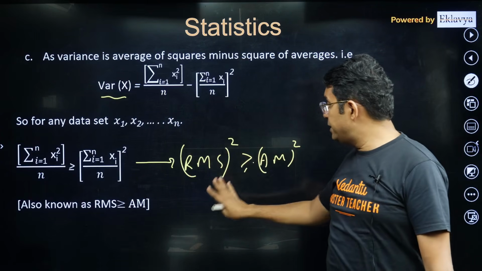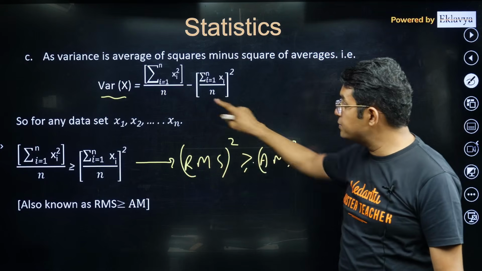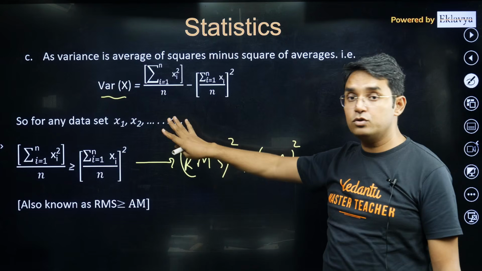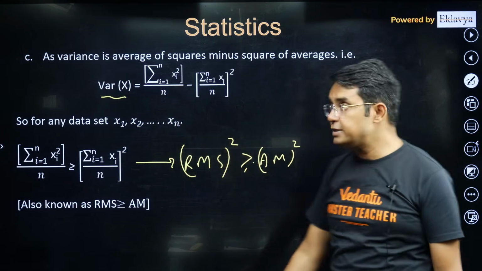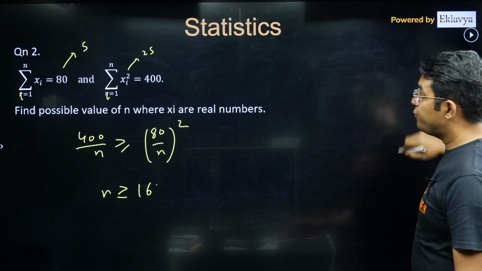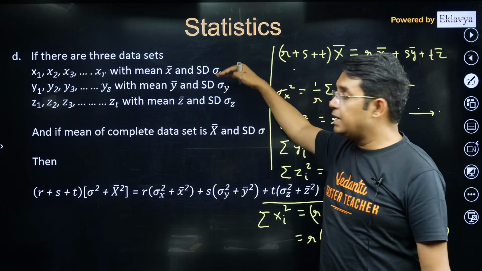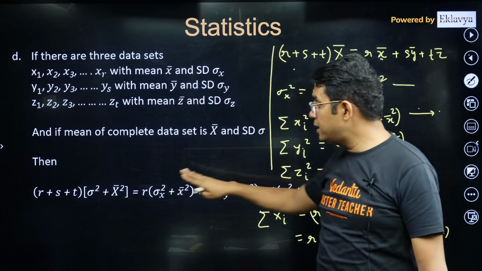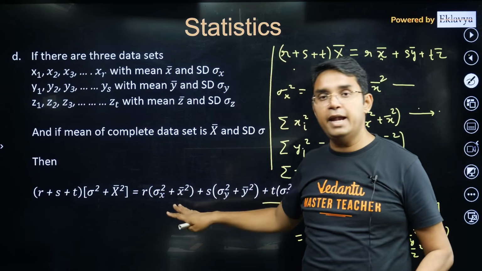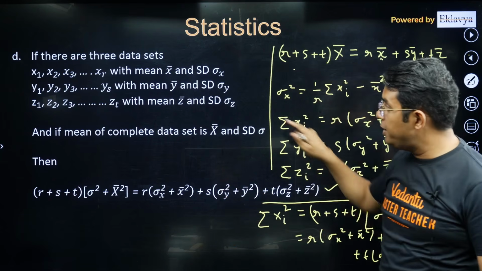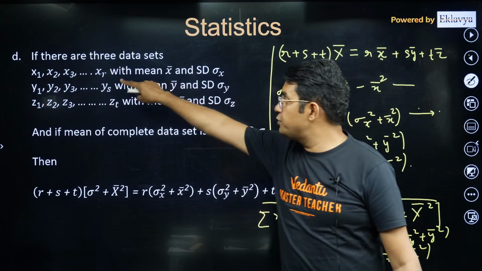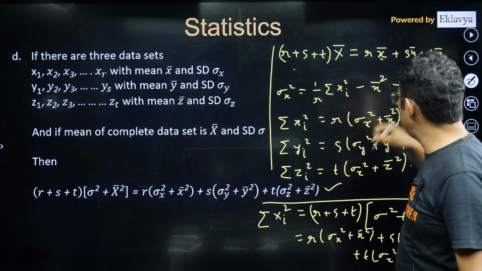See, this RMS square is greater than AM square. That comes by the definition of variance or by the formula of variance, you can say. Then fourth point, if you have to combine the 3 data points, how to get the combined variance and mean values. It can be 3 different data sets with different number of data points in each of them.